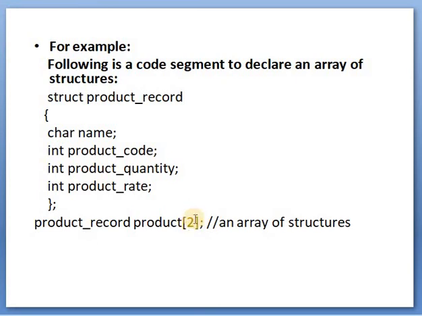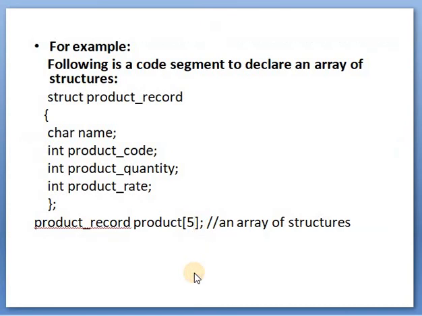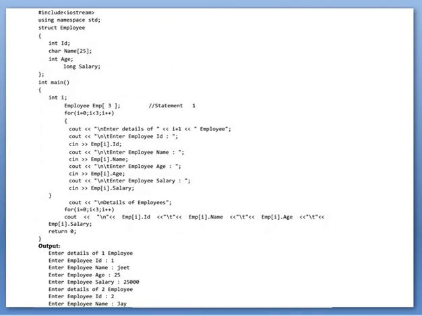This product has the size 2, so we can display the name of 2 products, code of 2 products. Okay, so we can display the information of 2 products because the size of the array is 2. Suppose here we had written 5, it means we can display the values of 5 products. We can display the information of 5 products.